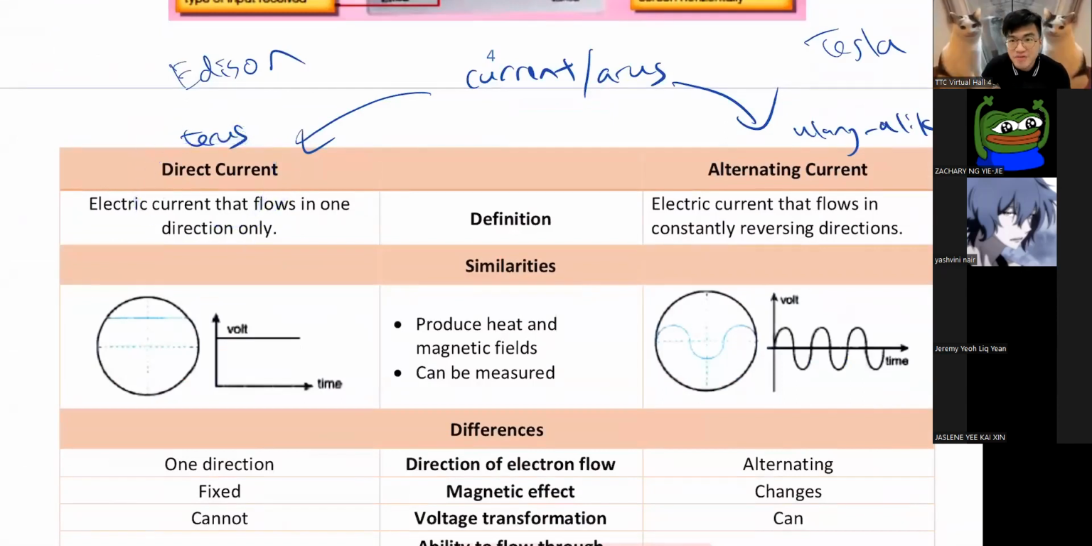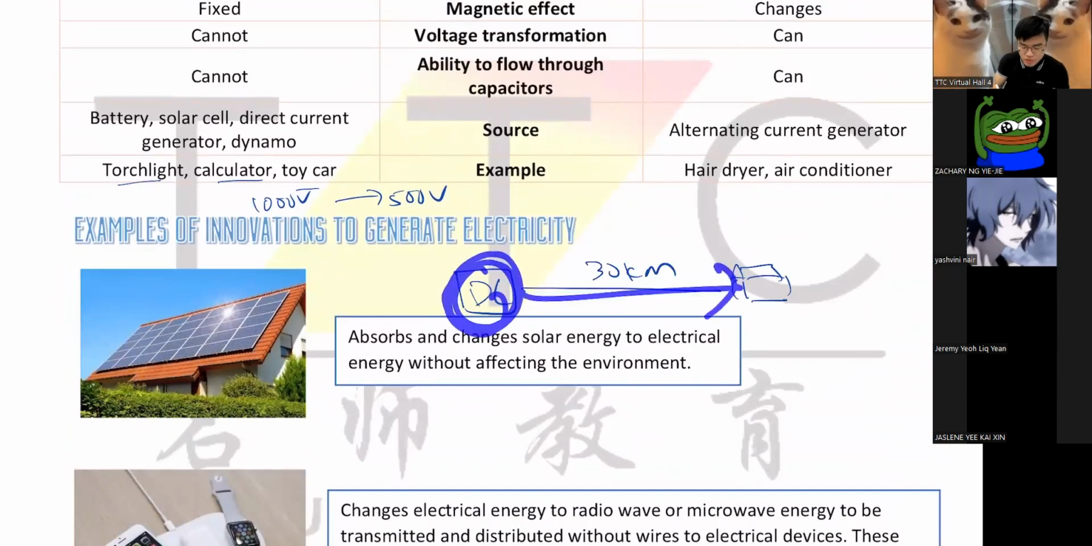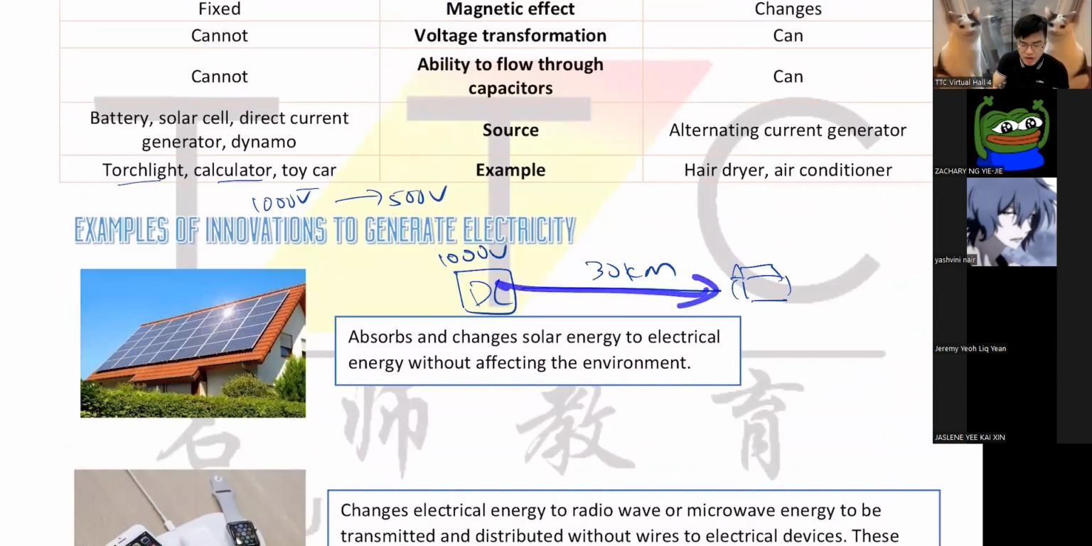DC has this very big flaw, as in kelemahan. DC will lose a lot of power when you are transmitting. What do I mean? That means if you use a DC generator and your house is, let's say, 30 kilometers away, and the generator makes electricity and passes it to your house, let's say they generate 1000 volts, by the time it reaches your house, maybe you only get 500. So where's the other 500? They are wasted. DC is a very stupid way to transmit electricity.